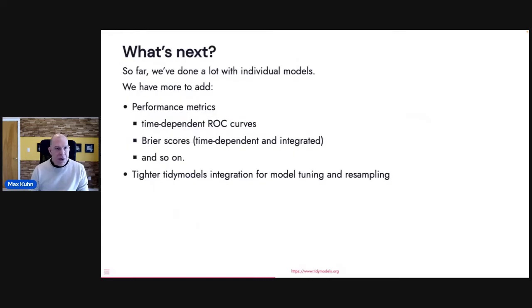So what's next that we want to do with censored? We're implementing performance metrics, so things like time-dependent ROC curves, Brier curves, and so on. If you have your favorite performance metric for survival analysis, please let us know. And also tighter integration with tidymodels in general. So whether it's performance metrics or things like resampling or model tuning, those should be coming along shortly. And again, we want to hear from you if there's something you'd like to see or something we're missing.